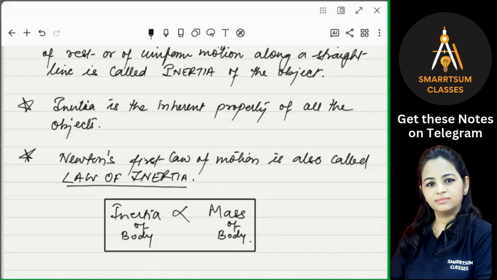Is that clear, Anvi, Sama? Please understand the concept. Writing is not important, right? I will provide these notes to you at the end of the chapter, and also this is given in your books. So try to understand the concept in the class rather than noting them. Is that clear?